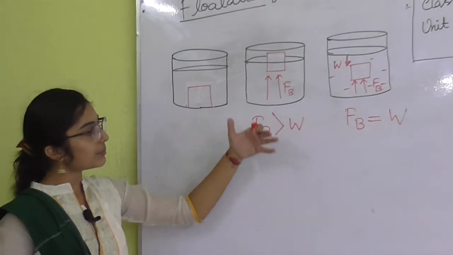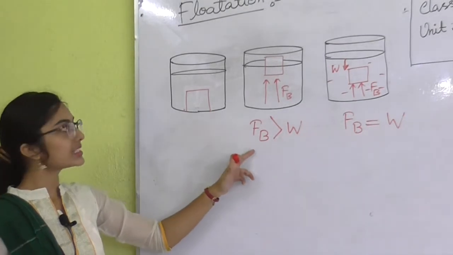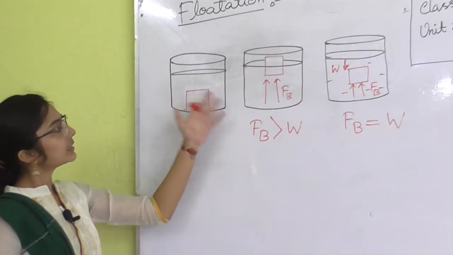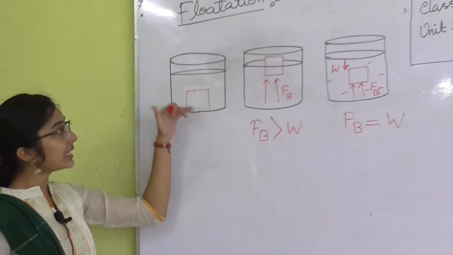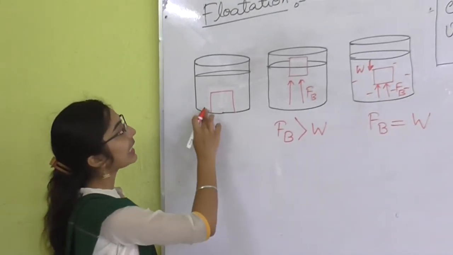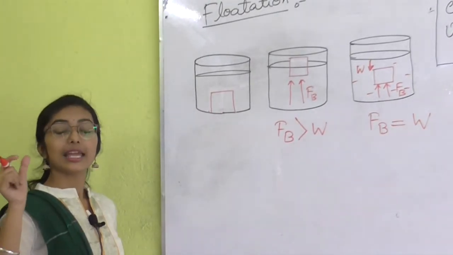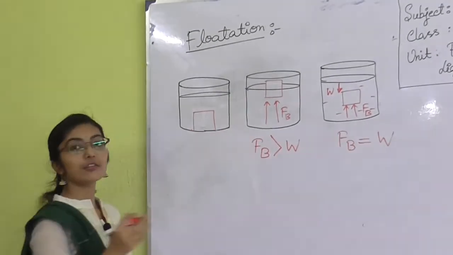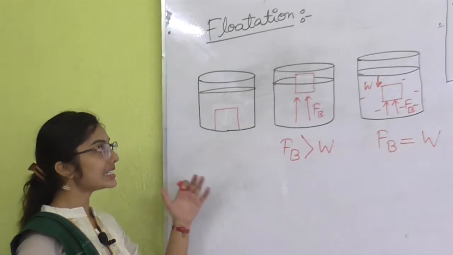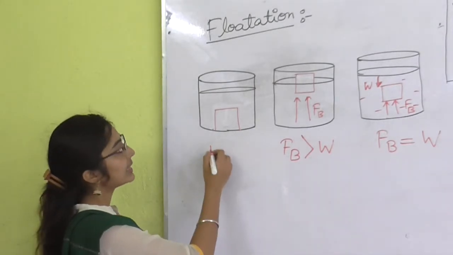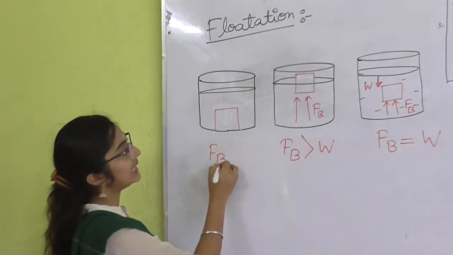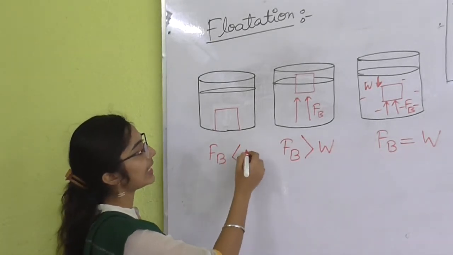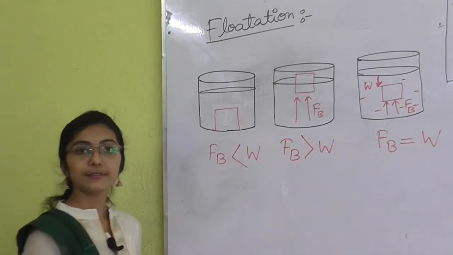This force is large, that is why it is coming to the surface. And this is the case where the body is sinking into the water. This is the case of the part of brick as we have shown. So, here the weight of the brick is so high that it is just sinking into the water. Here we can write that Fb, the upward force given by the water, is less. So, Fb is less than the weight of the body.